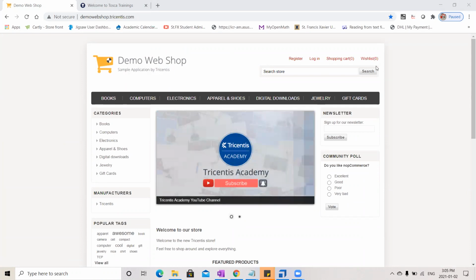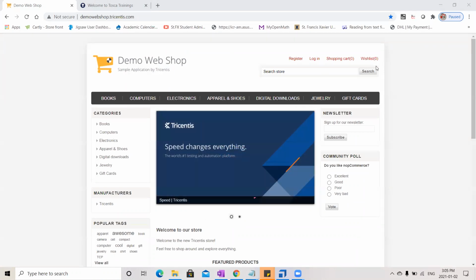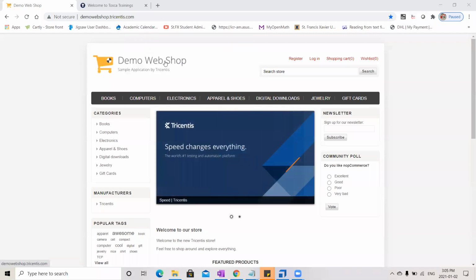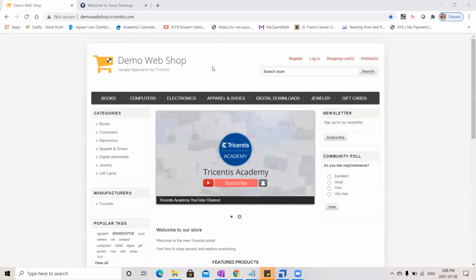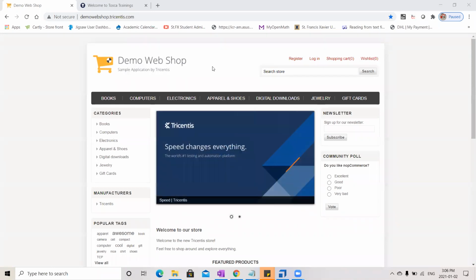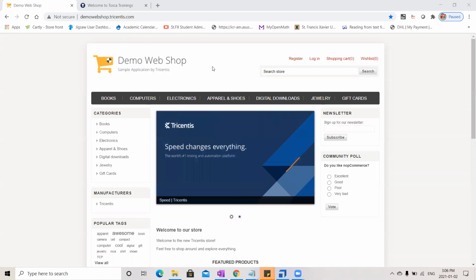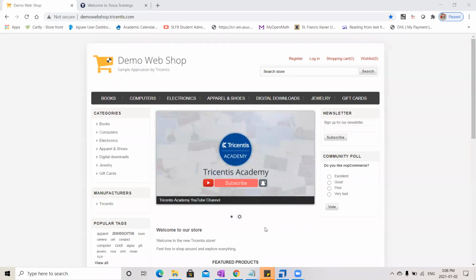Whatever website is relevant to our topic on that particular day, we will go over there. But most of the topics are available on this website because it is developed by Tricentis to get us trained on Tosca. That is the reason I prefer this. Even for database testing and API testing, I'll give you the relevant things which you can practice on your own. So coming to automation testing.